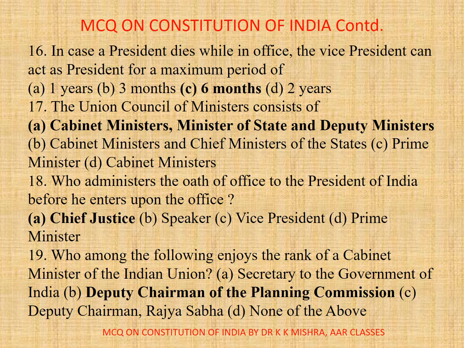19. Who among the following enjoys the rank of a Cabinet Minister of the Indian Union? A. Secretary to the Government of India, B. Deputy Chairman of the Planning Commission, C. Deputy Chairman of Rajya Sabha, D. None of the above. Correct option is B. Deputy Chairman of the Planning Commission. By the way, now Planning Commission is no more, that is Niti Aayog. So the question, since it is here, we need to answer this question.